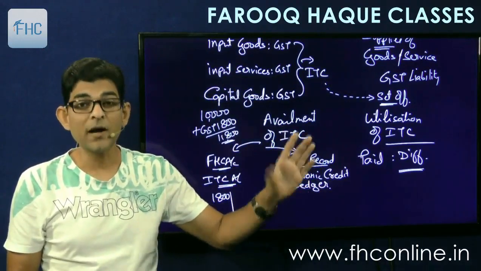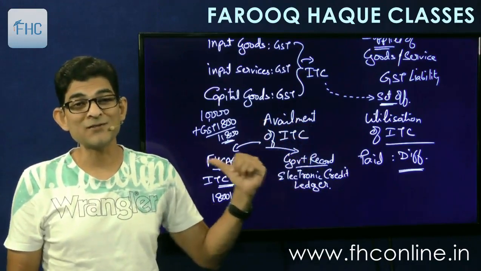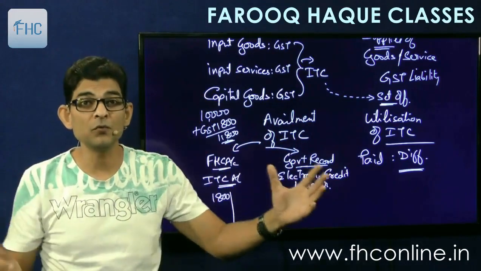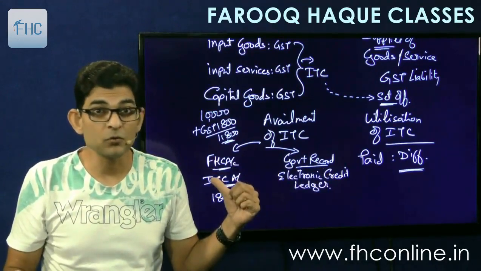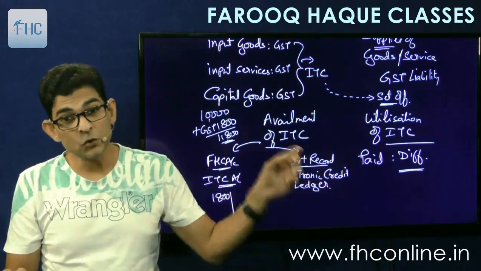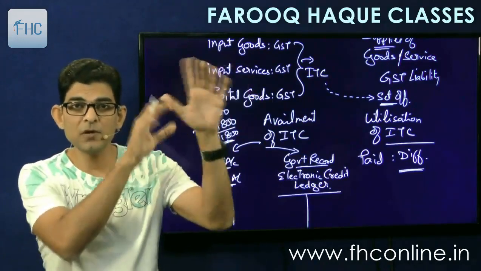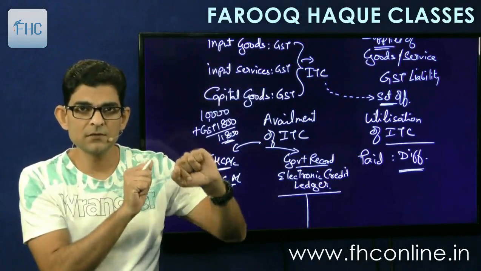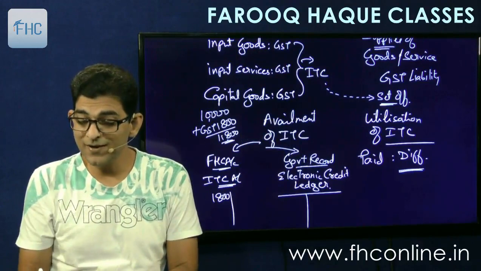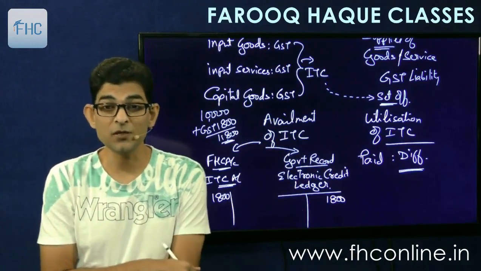So the government record, that is the electronic credit ledger, we are talking about this. So when in law I say availment of credit, we are talking from the government record point of view, not our financial record. So in this whole chapter, we'll always talk from the government's point of view, not my financial records' point of view. From my financial records' point of view, it will be debit. But in the electronic credit ledger that I am maintaining, this is also online. As I deposit, I can go on my portal, enter my login ID and password, and I can see my account. So my account will be credited by 1800 rupees. This is the ITC that we are talking about in law.